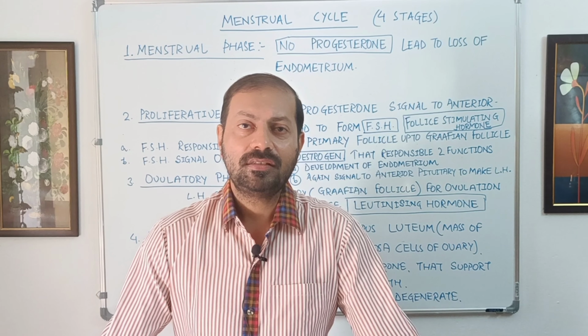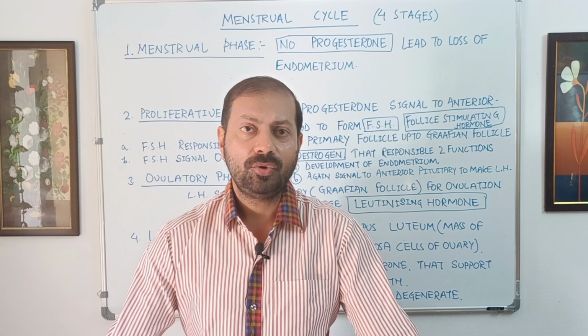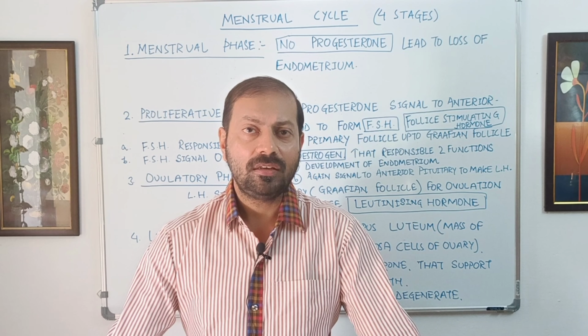FSH is produced by the anterior lobe of pituitary due to the signal of no progesterone from ovary. The follicle stimulating hormone is responsible to develop one follicle from the primary follicle phase to Graafian follicle phase.